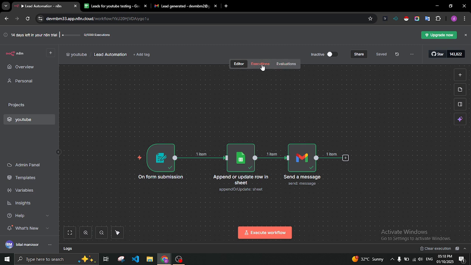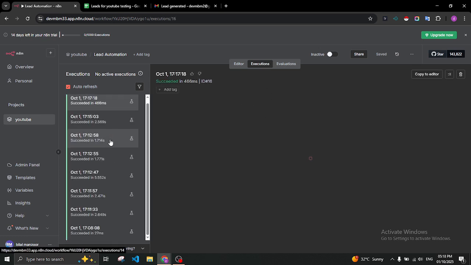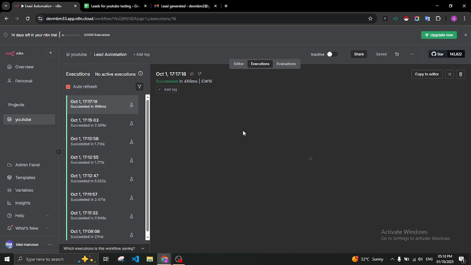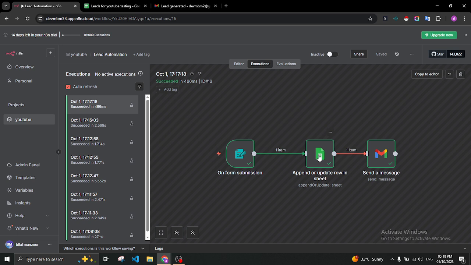Okay, now let me take a minute to review these sections. Here is our editor, and here is our execution section, and here we can see our previous executions that we have done. After some time it loads the data of the whole execution that was done previously, and we cannot edit it directly from here.